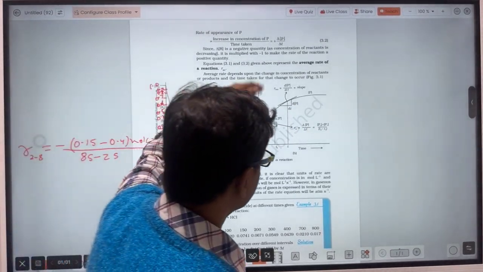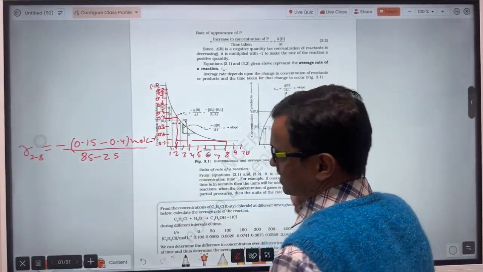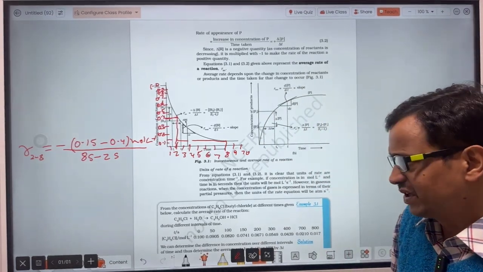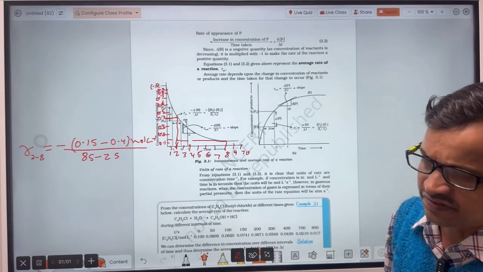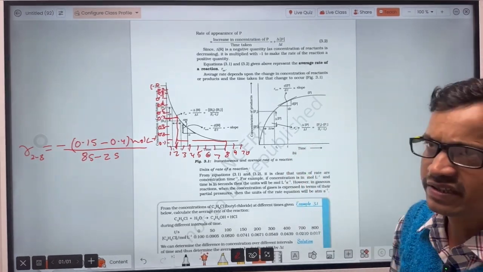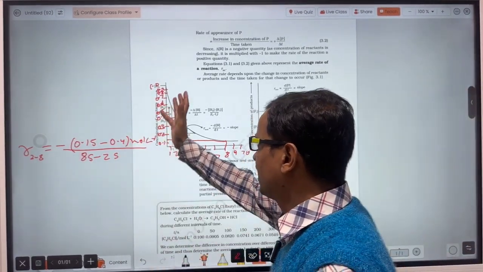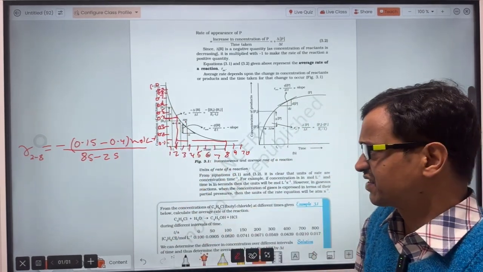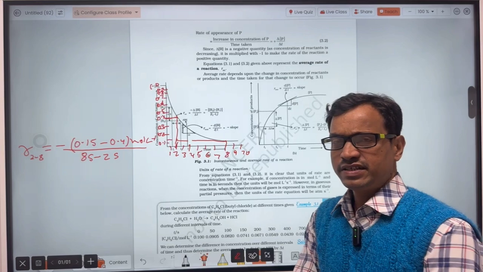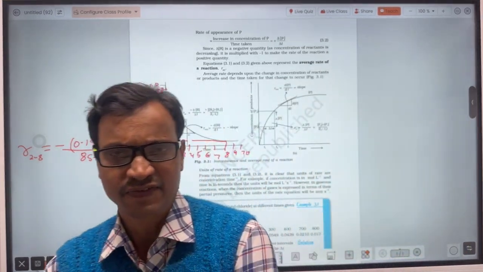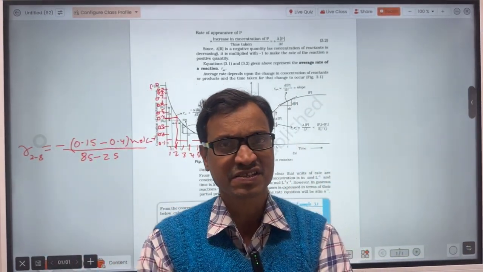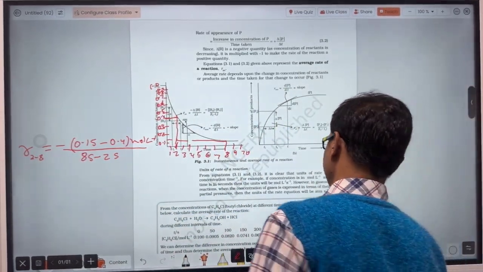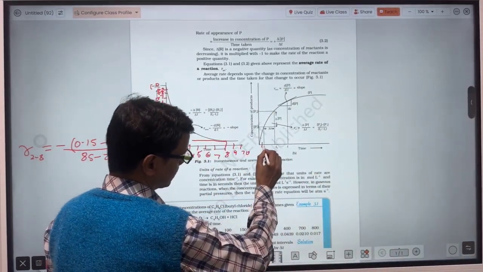Same here, when the concentration of product versus time is provided, then also we calculate the average rate of reaction during a particular time interval, in the same manner as we calculated it when the concentration of reactant versus time was provided.